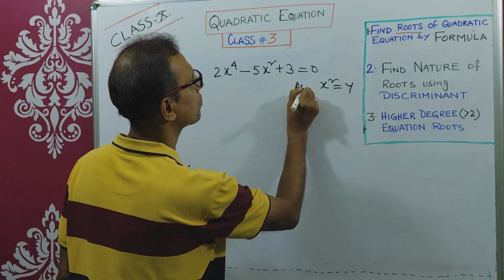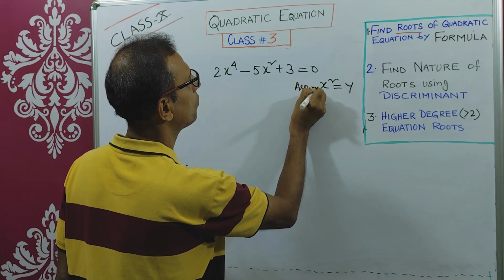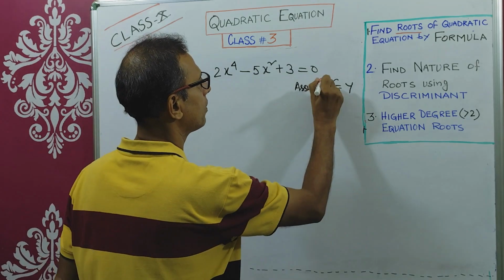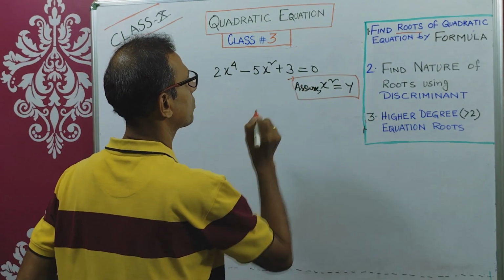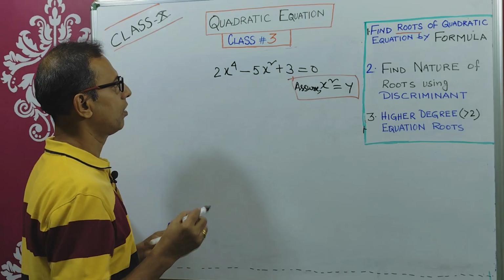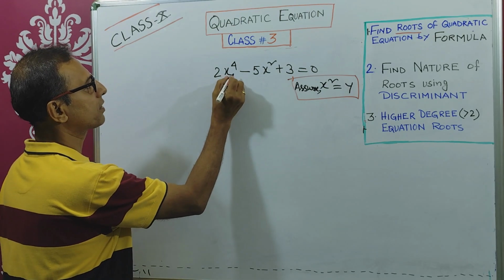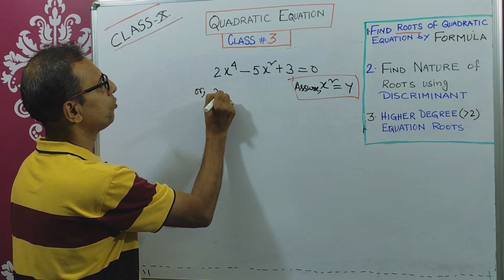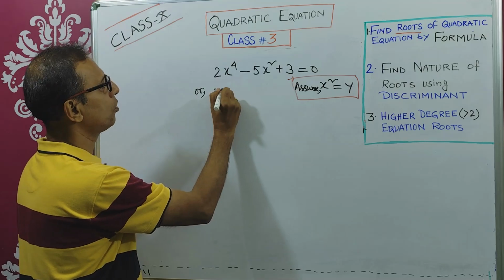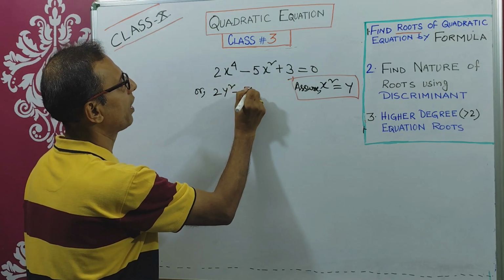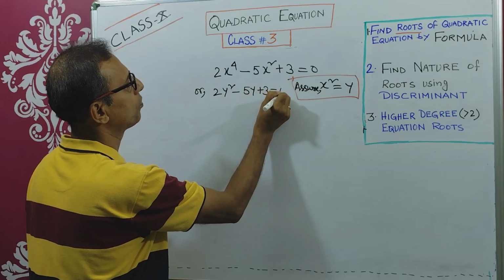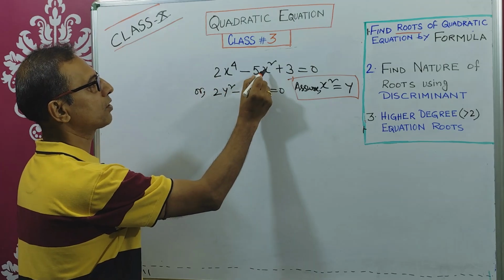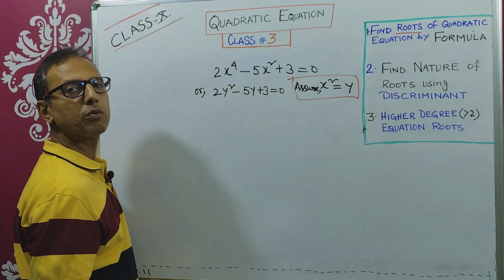So like the earlier example, here you will assume x square equals y. This is your assumption, x square equals y. Now you replace that value. How will you do that? 2x to the power 4 minus 5x square plus 3 equals 0 means, with x square equals y, 2y square minus 5y plus 3 equals 0. You are replacing x square with y. So x to the power 4 means y square, x square means y. So 2y square minus 5y plus 3 equals 0.